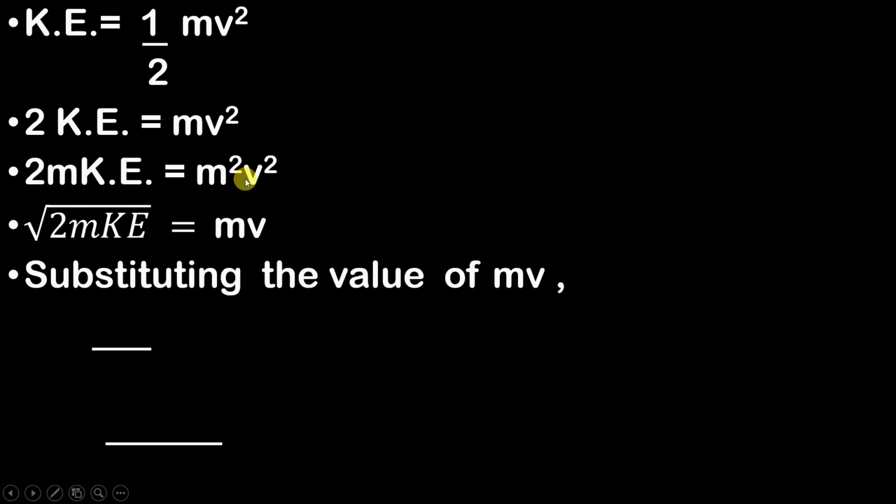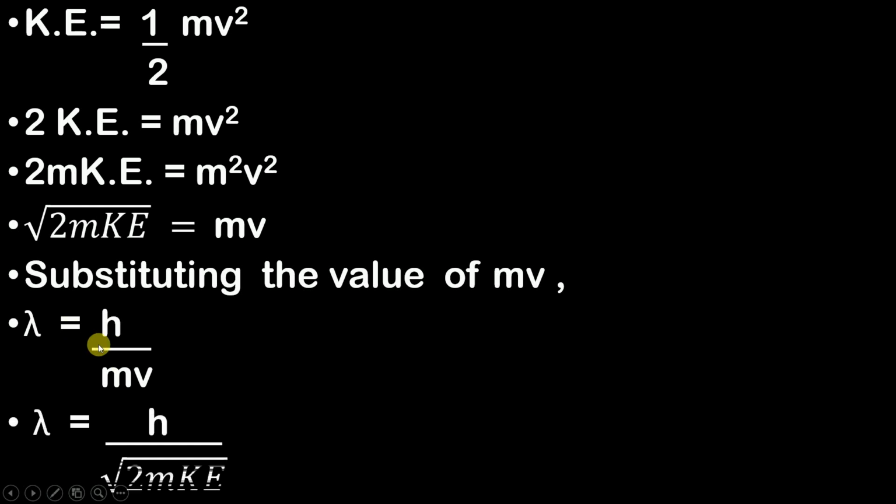And from this relation, mass into velocity is equal to under root of 2mKE, we will get a formula for lambda, that is lambda is equal to h upon under root 2mK. So what I have done, I just substituted the value of mv in this equation, that is h upon under root 2mK. So this is nothing but the simplified version of this formula. This formula is not asked many of the times, but it is asked in competitive examinations while solving numericals. So this is the important formula which is given to us by De Broglie.